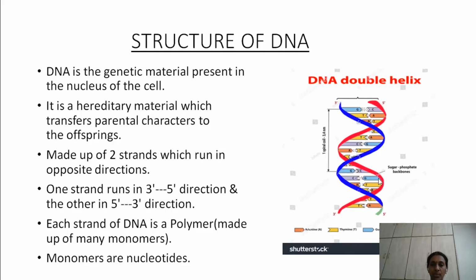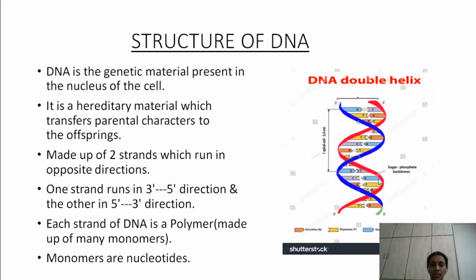Okay, one runs from 3 to 5 and other from 5 to 3. So this is called anti-parallel nature of DNA. That is, the two strands run in opposite directions. Hence DNA is called anti-parallel.